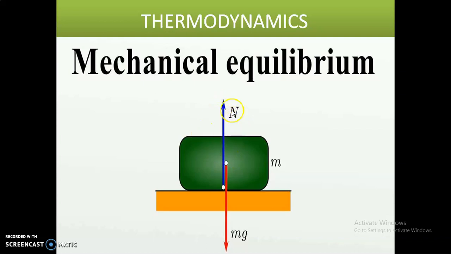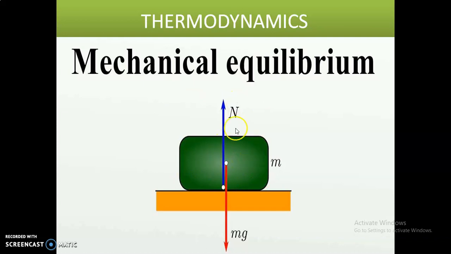These two forces are equal but opposite in direction. So we don't have any unbalanced forces on this body, and this body is said to be in mechanical equilibrium position.